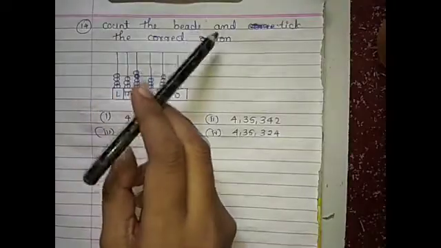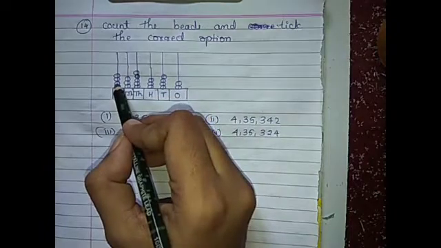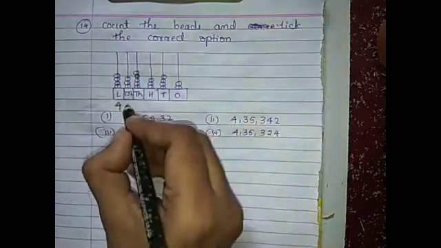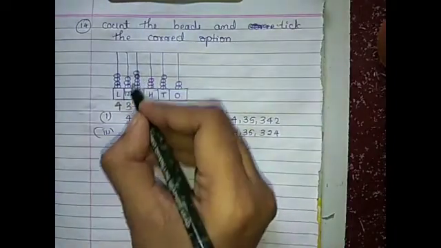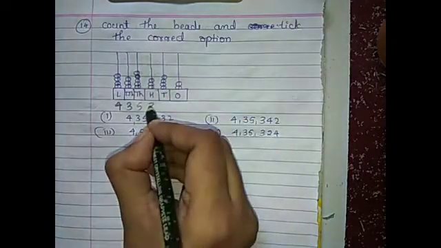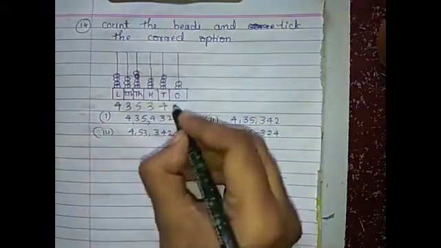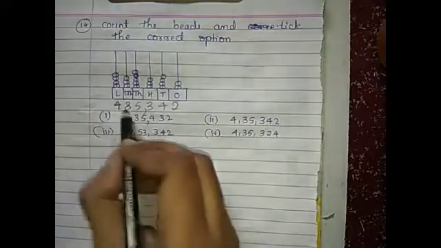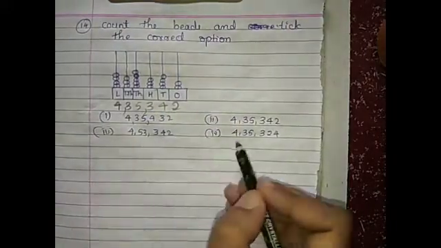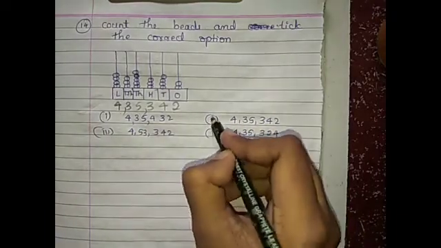14th one, count the beads and tick the correct option. So here 1, 2, 3, 4. 1, 2, 3. 1, 2, 3, 4, 5. In the 100 place how many beads are there? 1, 2, 3 beads. In the tens place 1, 2, 3, 4 beads. In the ones place 2 beads. So the number is 4,35,342. Which option is correct here? The second option is correct. So we have to tick the second option.